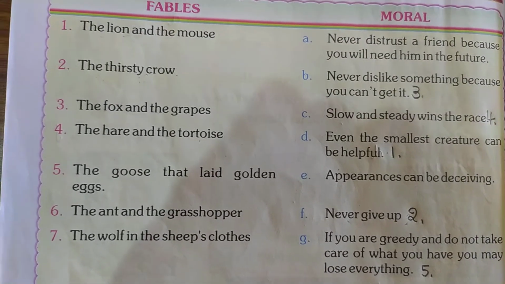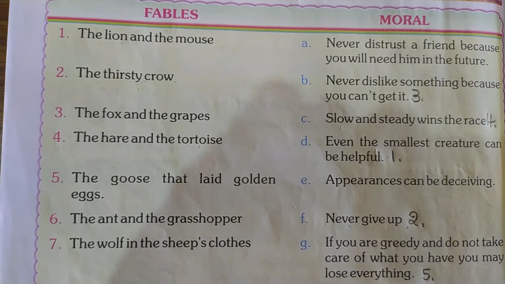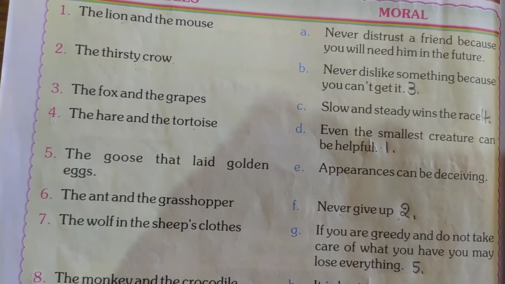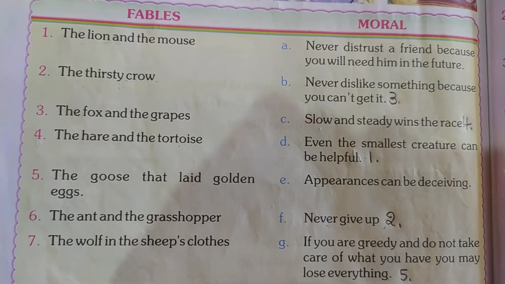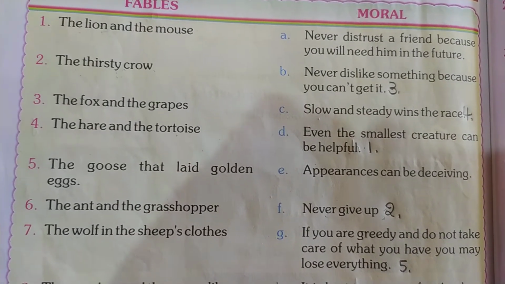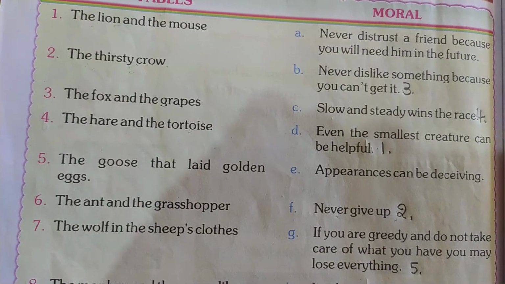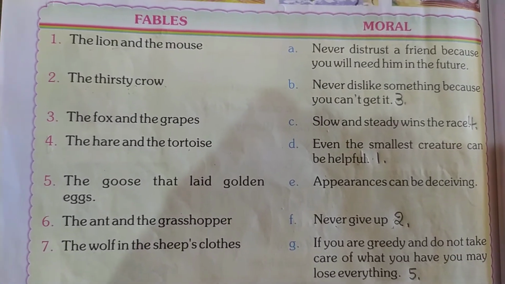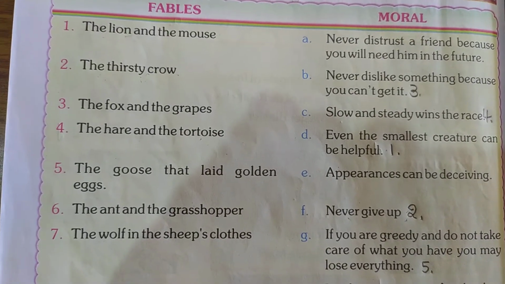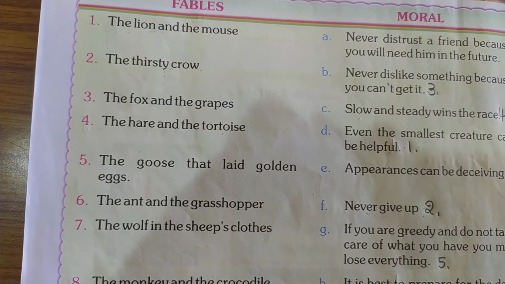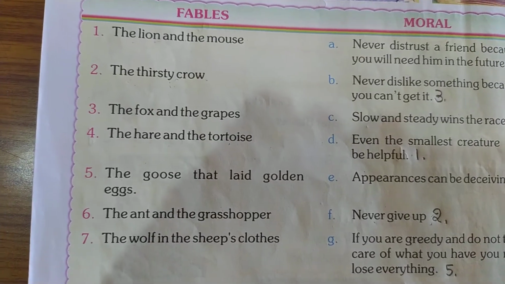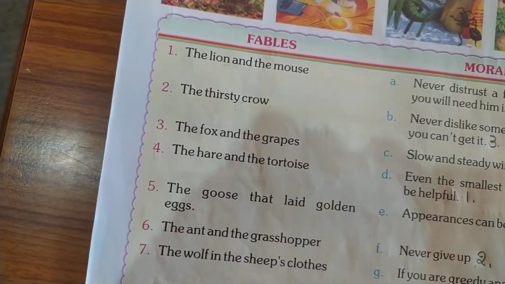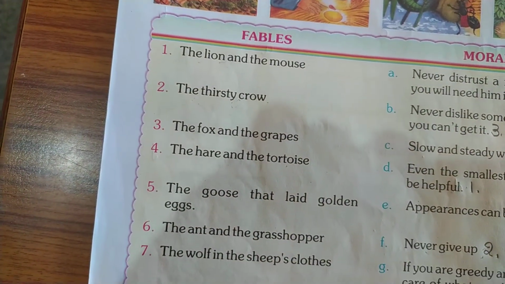So here what happened? The farmer, when the goose started laying the golden eggs, if we are greedy, we should not take care. If you are not taking care of what you have, you may lose everything. Okay, so this is the moral of the story, the goose that laid golden eggs. So next, sixth one, the ant and the grasshopper.